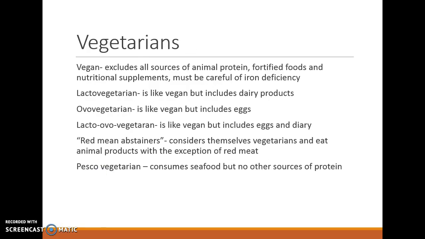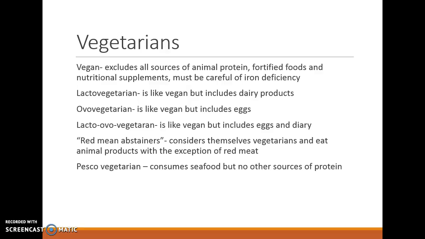Now, if your patient is a vegetarian, remember that vegans exclude all sources of animal protein, fortified foods, and nutritional supplements. That would be a person who's not eating any animal proteins at all. Remember that they have to be careful about iron deficiency. They have to pay close attention to getting iron in their diet. They can get that from many sources. Remember that iron is in things like raisins, apricots. There are a lot of vegetable sources that they can get iron from, but because they're not eating any animal proteins, they've cut out a lot of the iron sources.